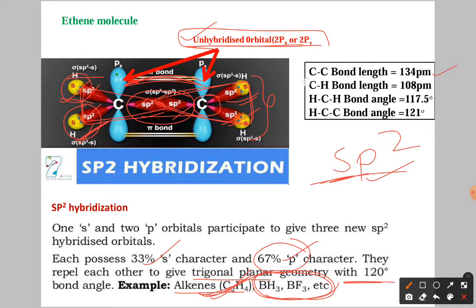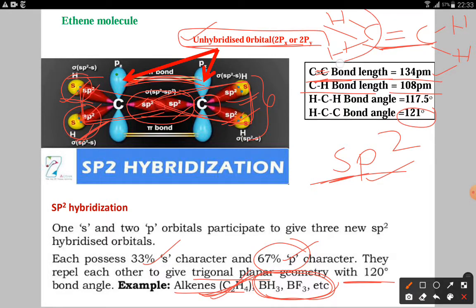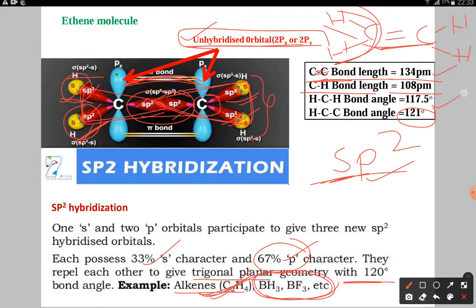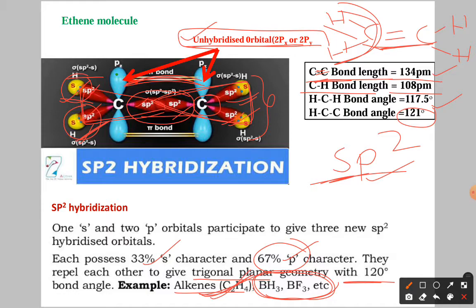Now what is the carbon-carbon bond length here? We have the double bond, isn't it? So the carbon-carbon double bond length decreases. You have to write the double bond as 134 picometers, and the C-H bond length as 108. The carbon-carbon-hydrogen bond angle is 121, and the angle between these two is 117.5 degrees.